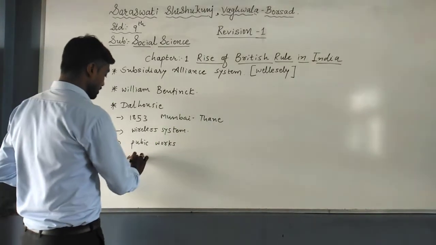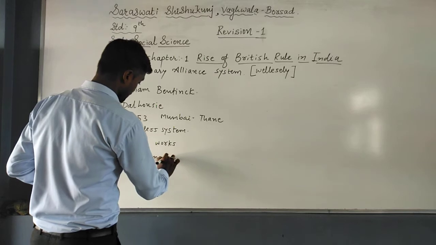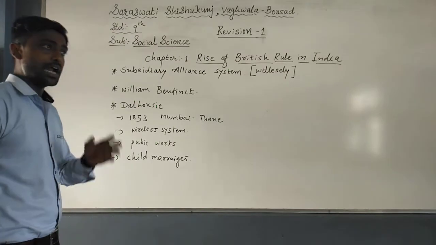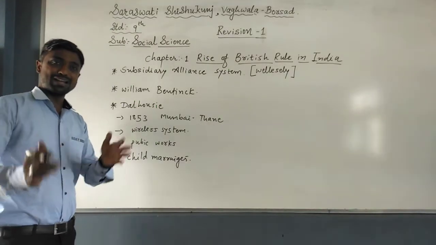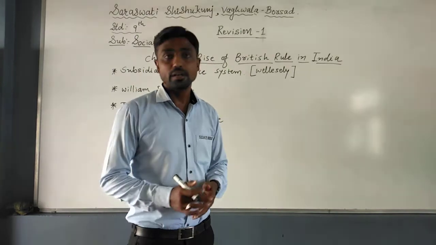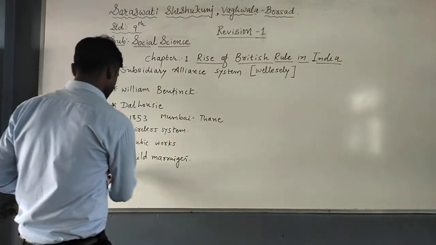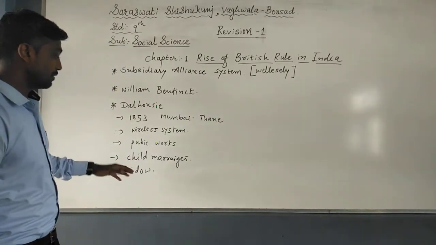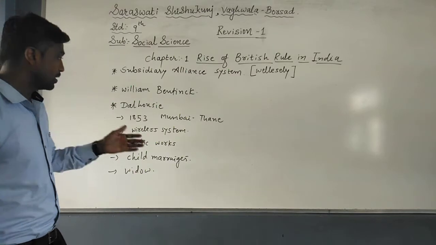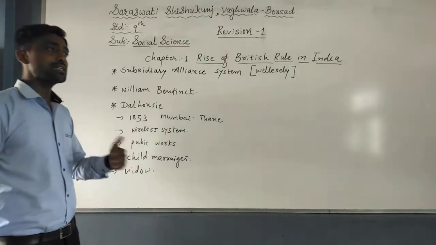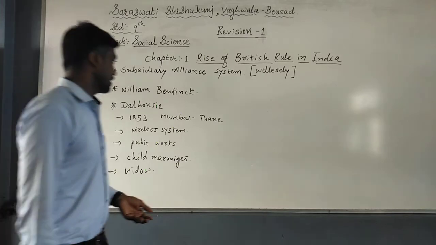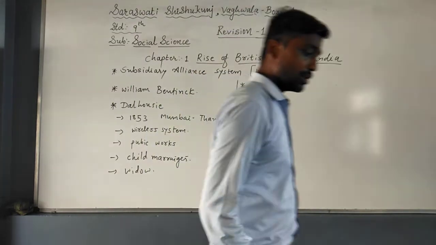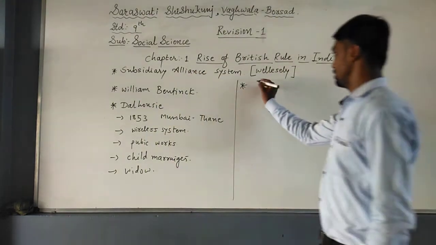For example, he banned child marriages and advocated widow remarriages. These are the reforms that he introduced. Even English education you can write: due to Dalhousie's efforts, English education was imparted in our country. Now after that, we will have the 3 marks question on the economic impact of the company rule.